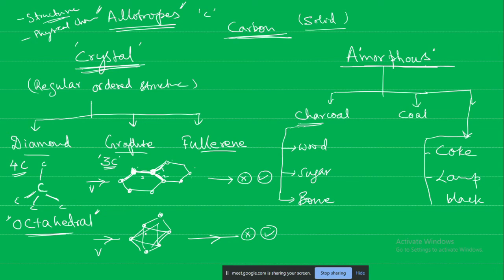Can you repeat? Your voice was not clear. So in diamond, no current will pass because in diamond there is no free electron, but in graphite it will pass. Yes, sir. In diamond, there is no free electron, but in graphite there is a free electron. Now, because there is a free electron, what is going?